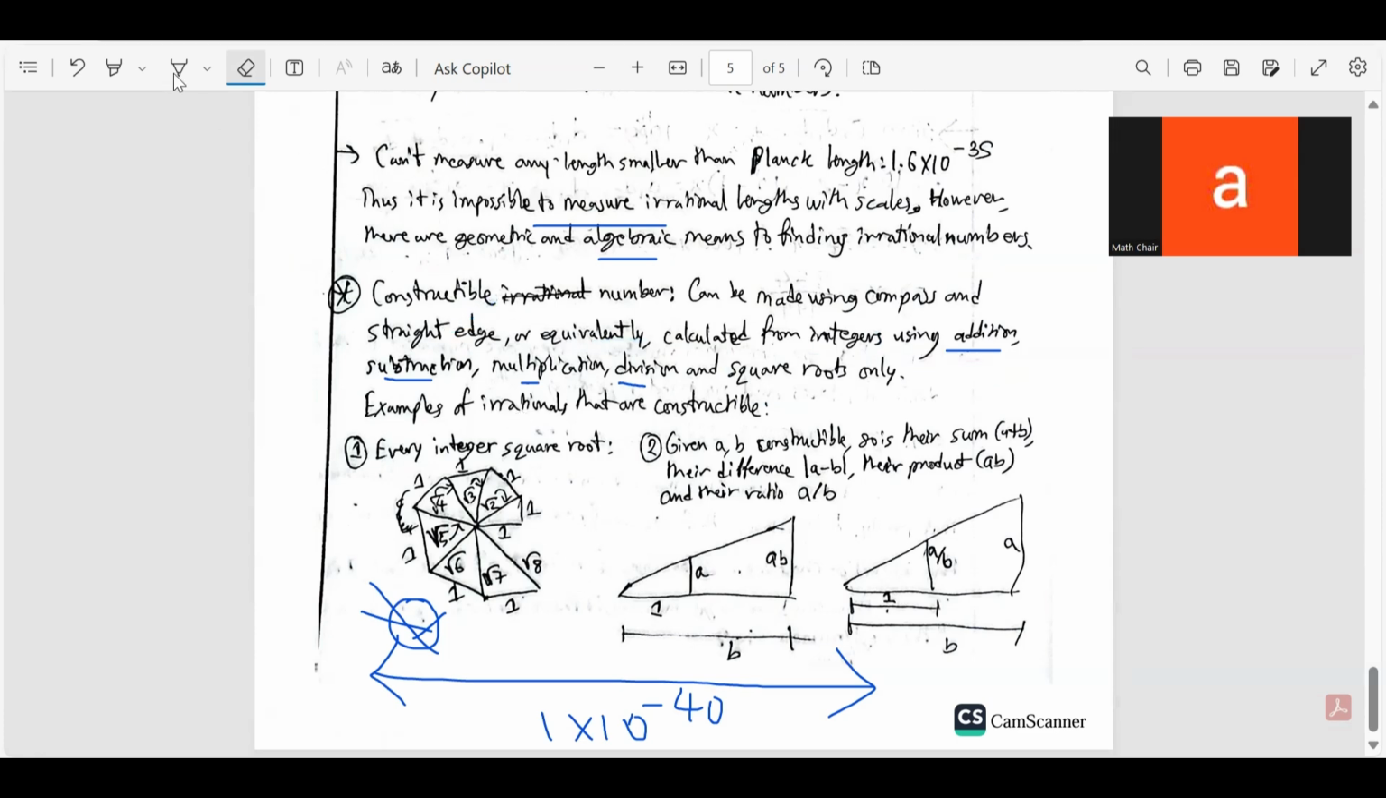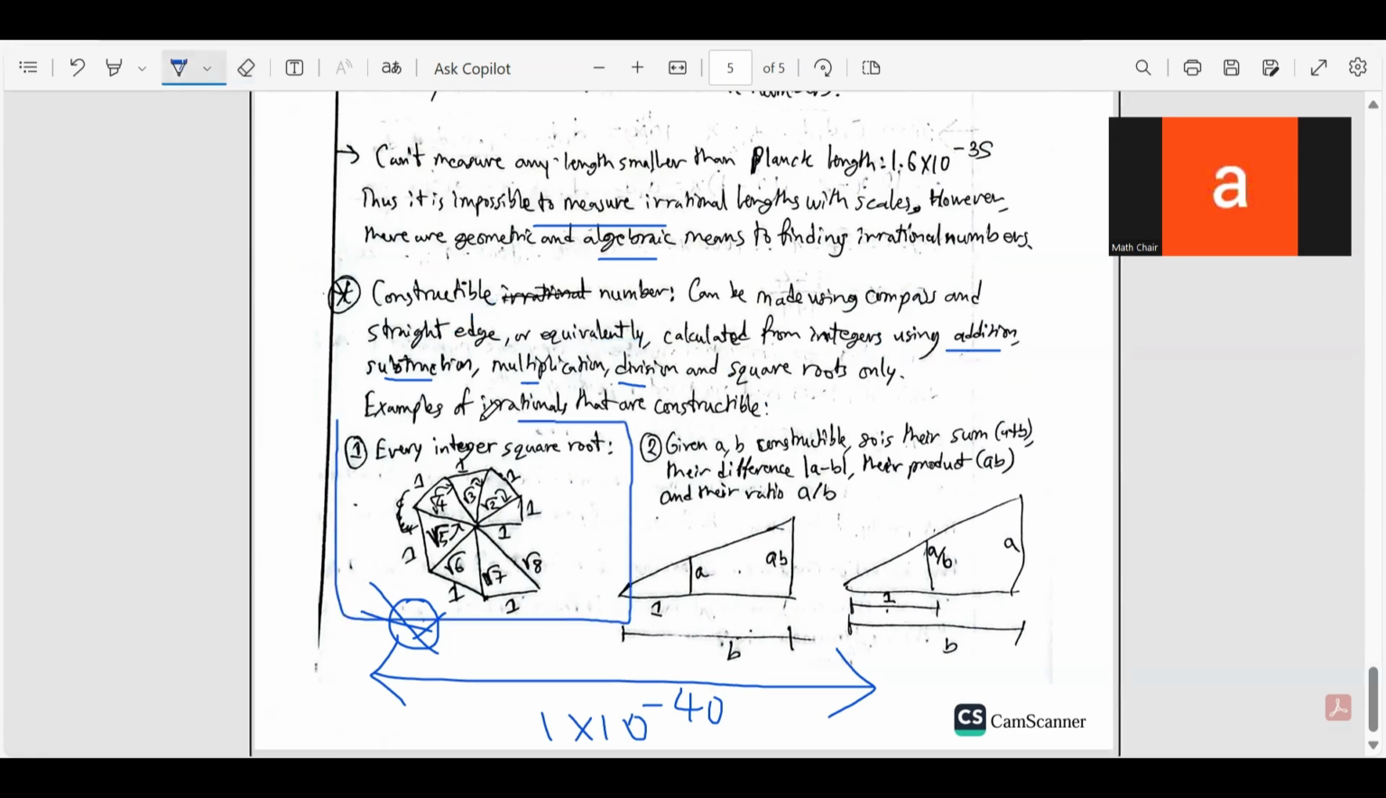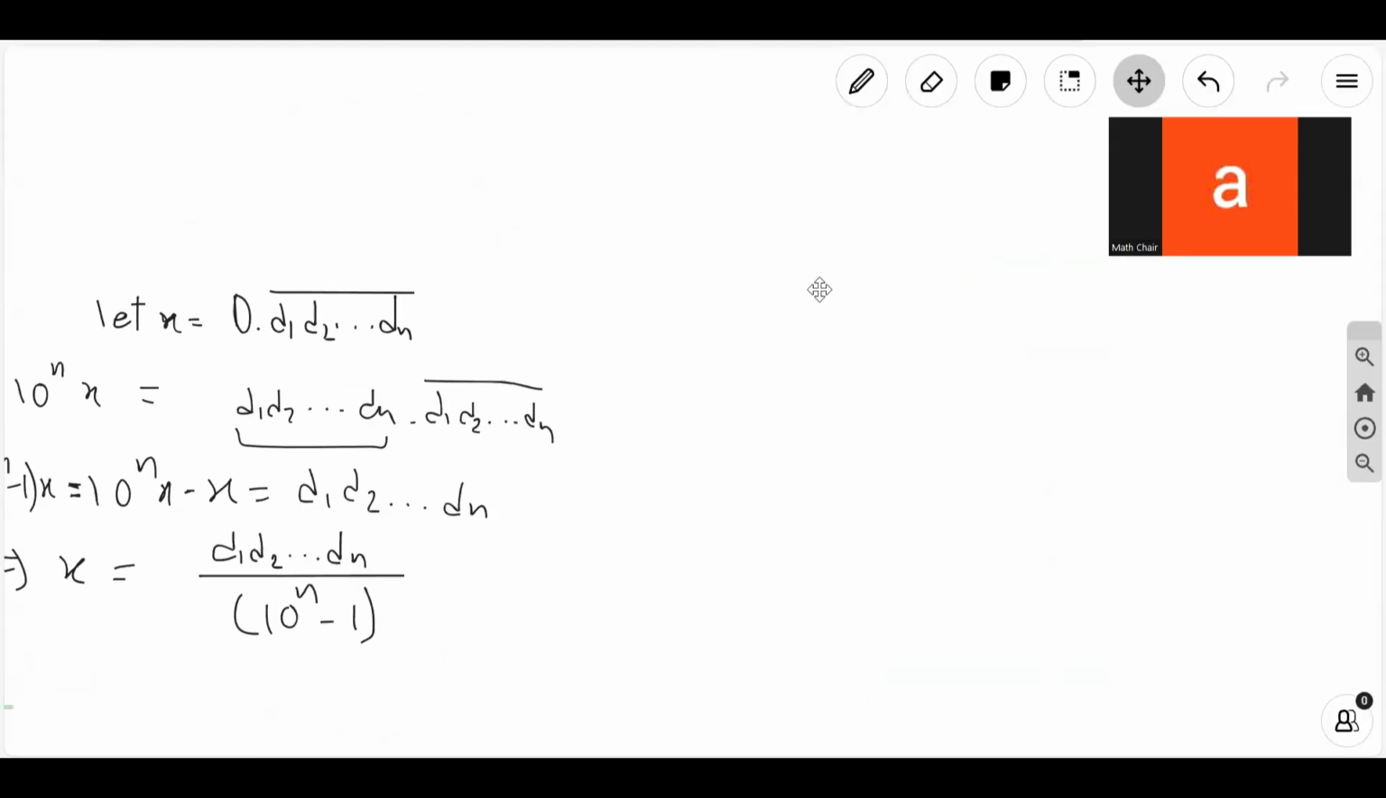So what are the numbers that we can geometrically construct under these restrictions that I have described? Well, every square root ever, every integer square root. So let's go over to the board, right? So let's say I want to create the number root 2. How can I do that?